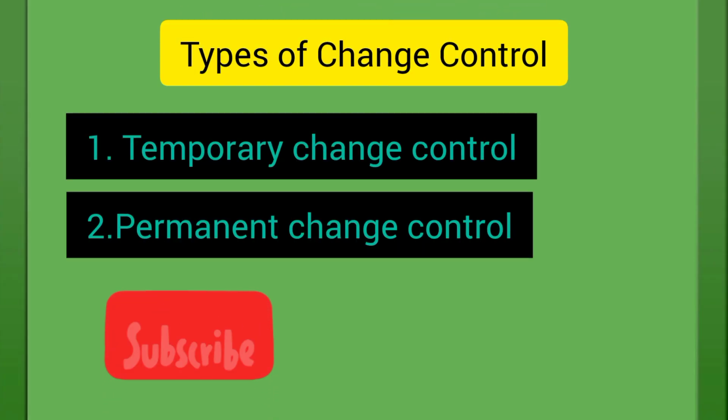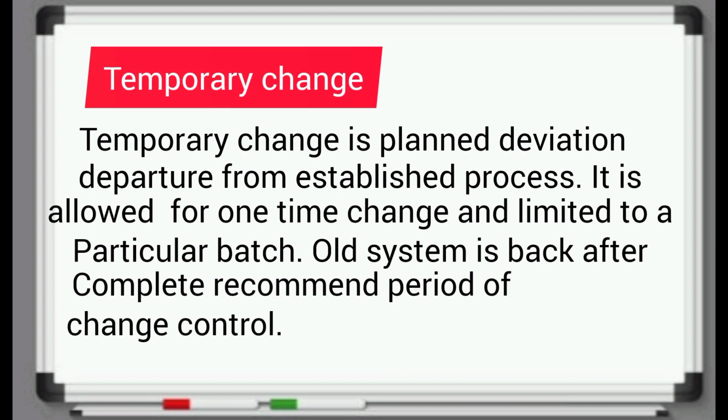Types of change control: 1. Temporary change control. 2. Permanent change control. Temporary change. Temporary change is a planned deviation, a departure from an established process. It is allowed for a one-time change and limited to a particular batch. The old system is back after completion of the recommended period of change control.